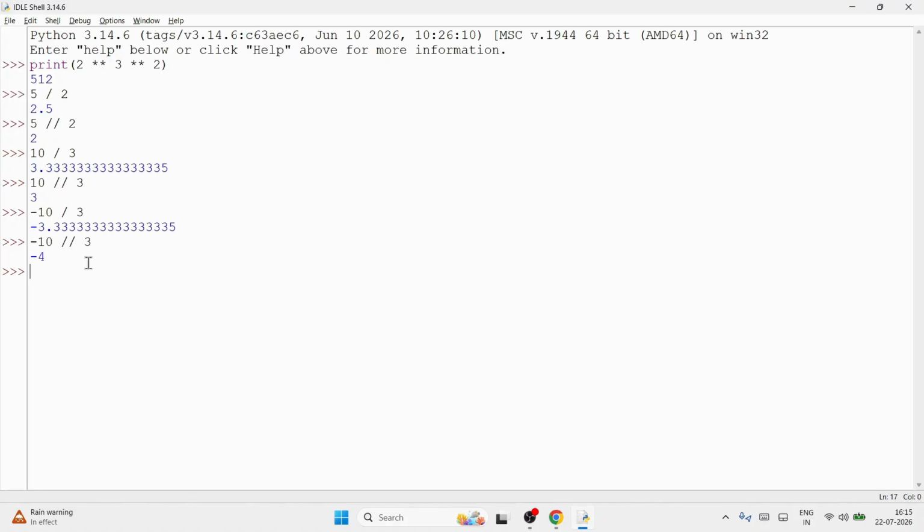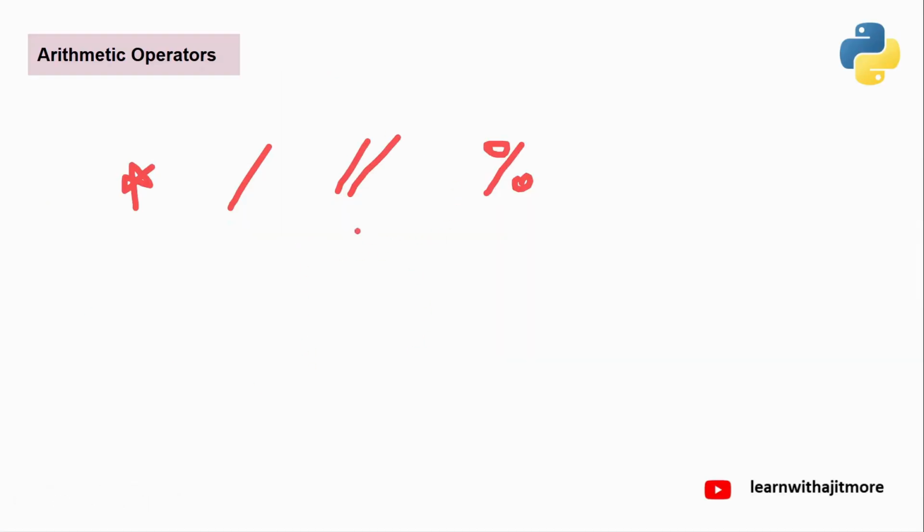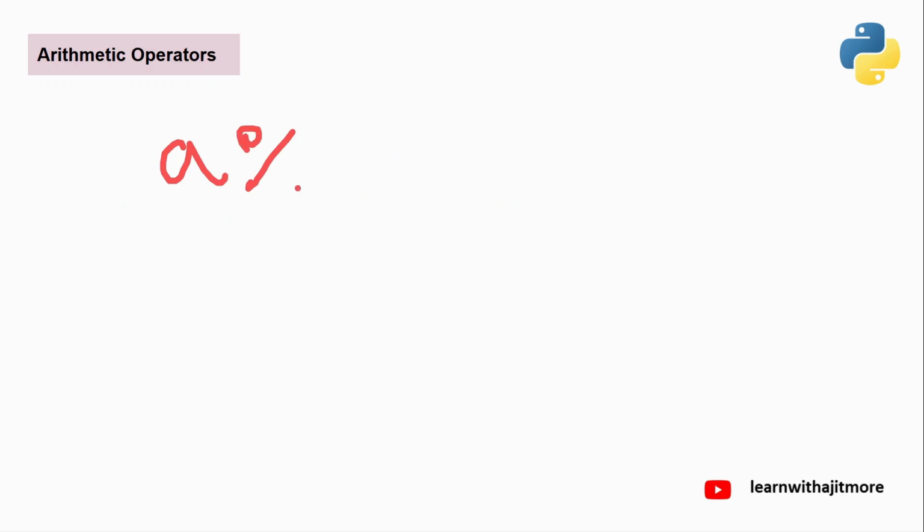The minus 4 concept. Why? So floor. I hope the floor concept is clear to you, people. Floor and float and floor. Then coming to modulus. Modulus will return the remainder. A modulo B is going to return you the remainder.